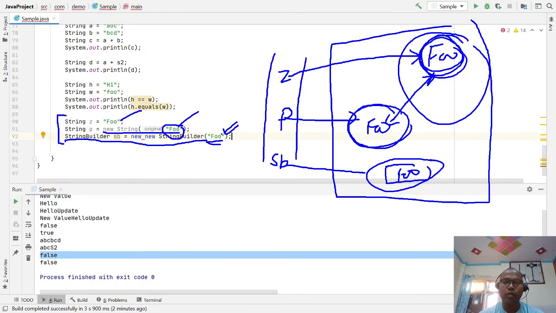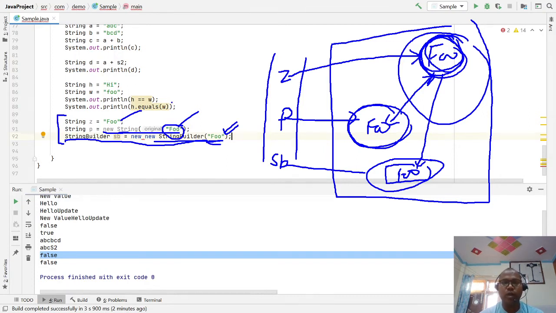So anything you write in double quotes first goes to the pool memory, then the direct literal is assigned to the string object. If it is assigned to your string buffer, then it goes to the string buffer.